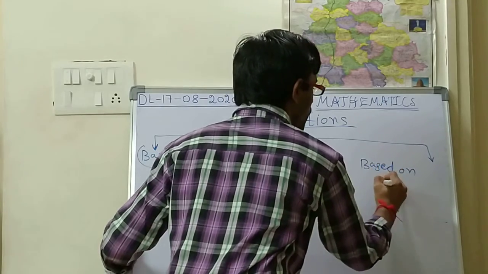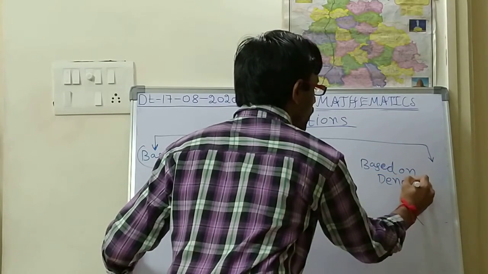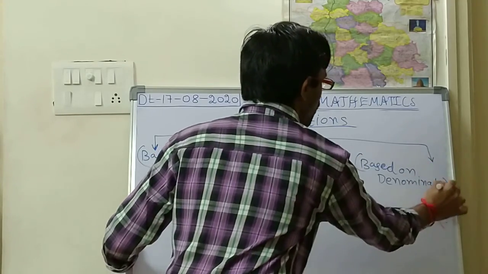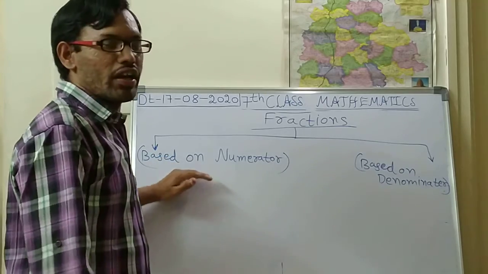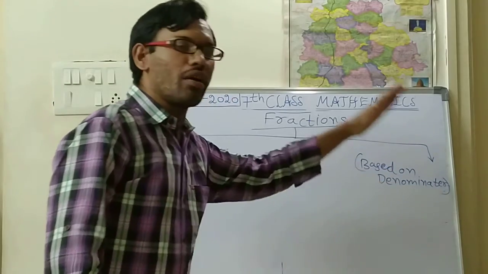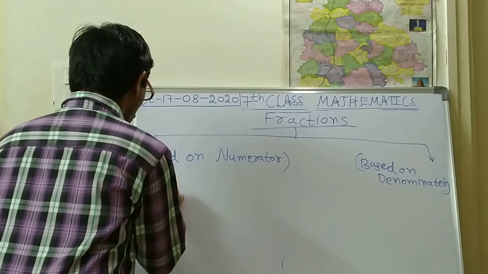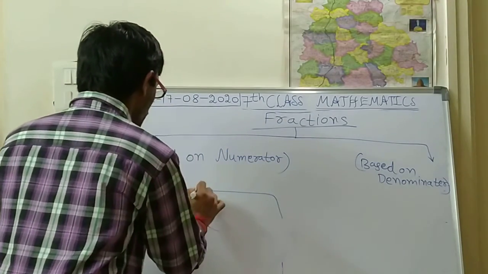Based on the numerator, it is divided into three types.